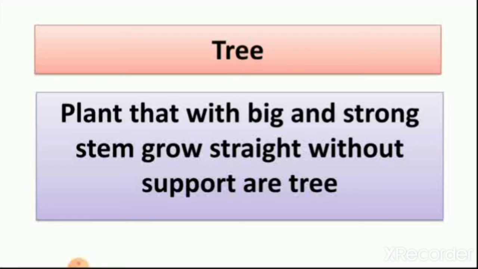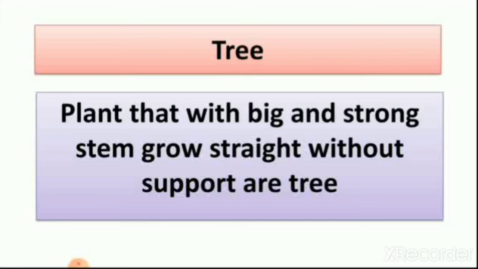You can see that a coconut tree is very tall and it grows without any support, and the coconut tree also grows straight. So that's why we call it a tree. A plant with a big and strong stem that grows straight without support is a tree. So we learned about trees today and we saw the pictures of trees also.